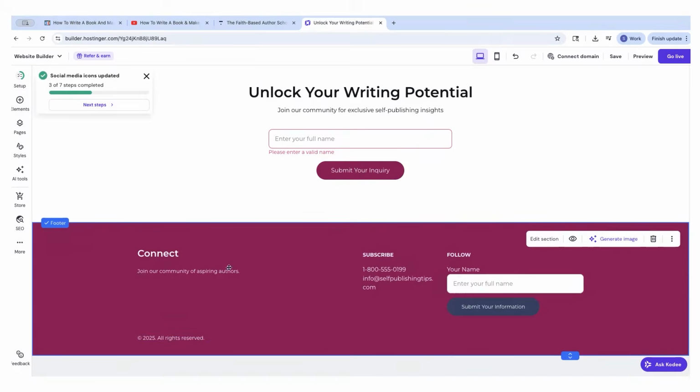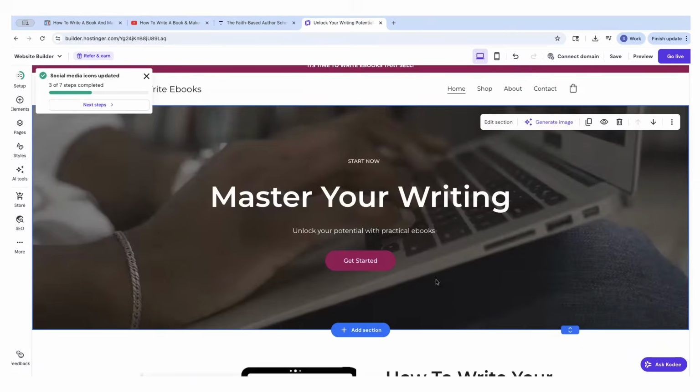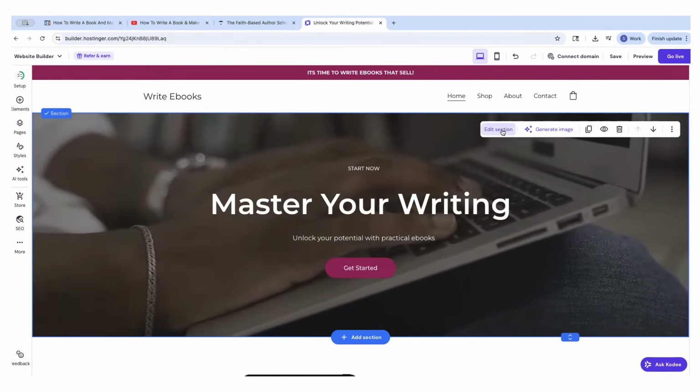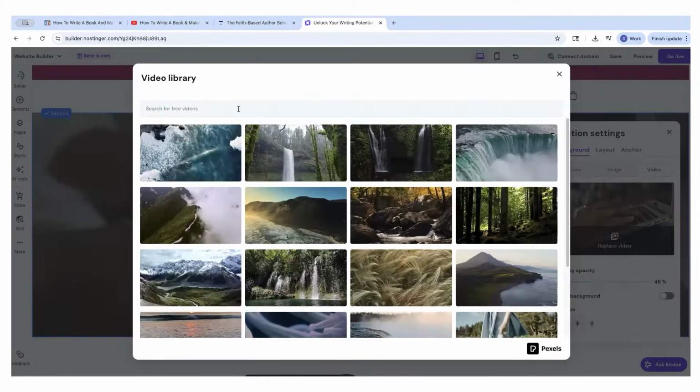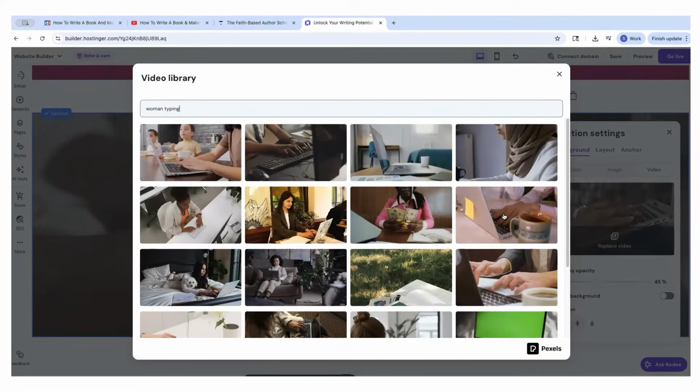Now you can go ahead and connect your socials. I don't have any, so I'll just delete those for now. I recommend always keeping this button here. And we can also edit this video. I love this video, but if you wanted to, you can click replace video, and then I can put woman typing. Hostinger gives you tons of options.